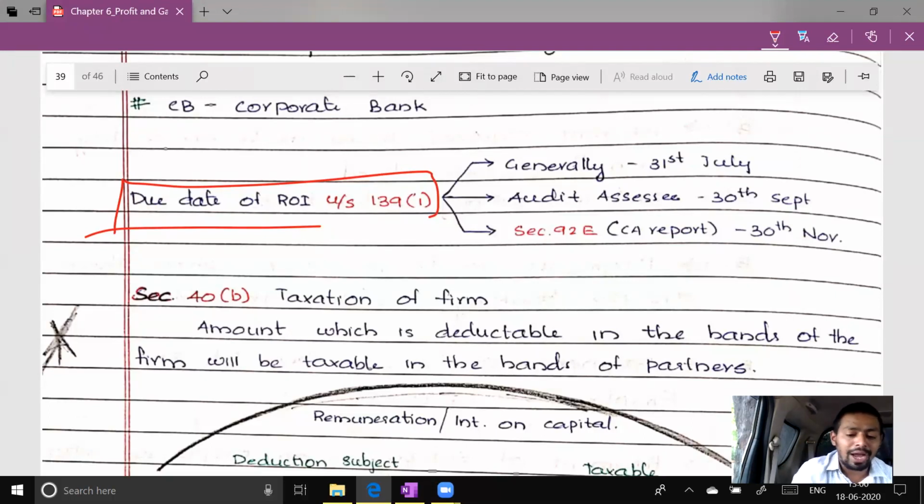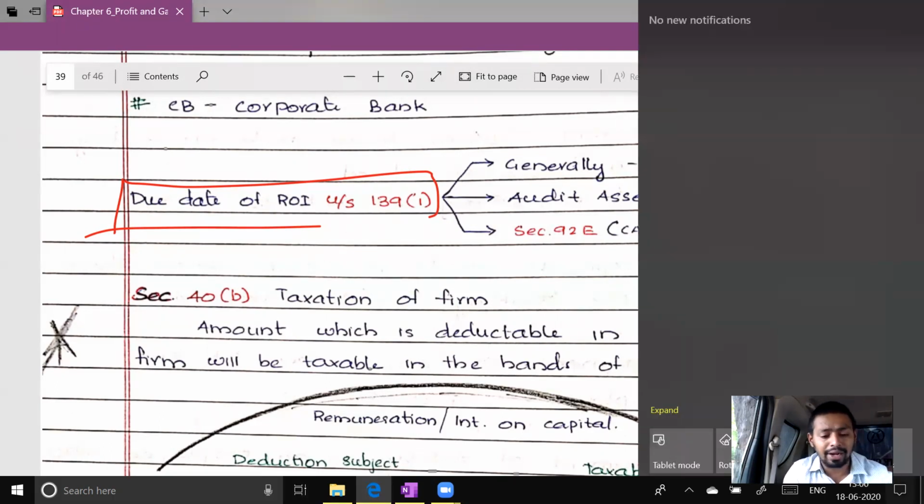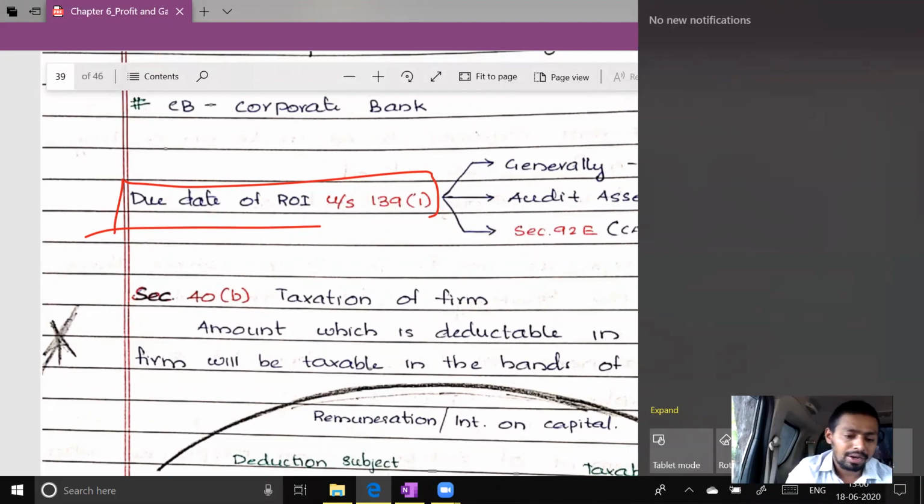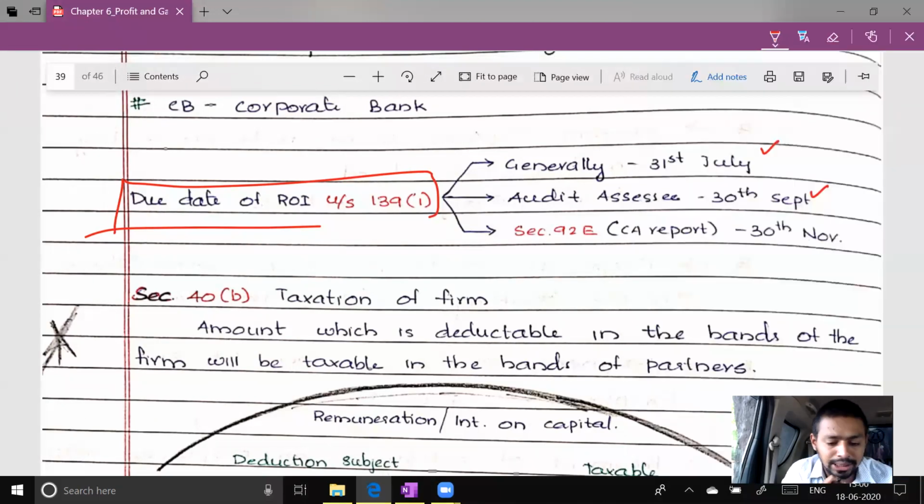By default we file a return as on 31st July of the assessment year. And if you are an audit assessee, we file return on 30th of September. Next, if you are an international assessee, then you have to submit the CA report, and along with that CA report, you have to submit your ITR as on 30th of November.